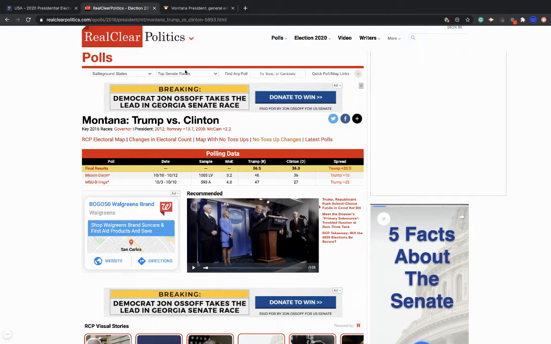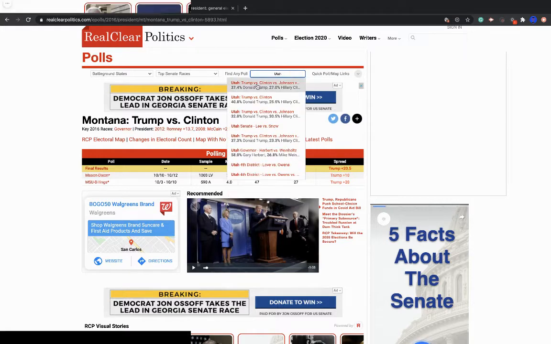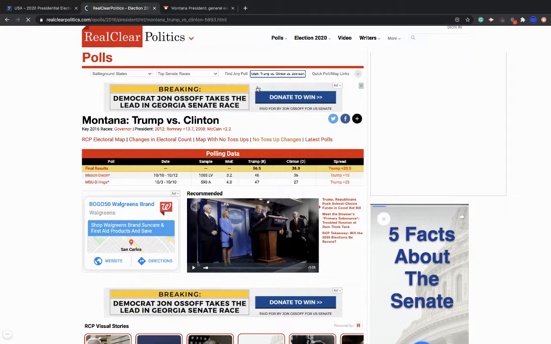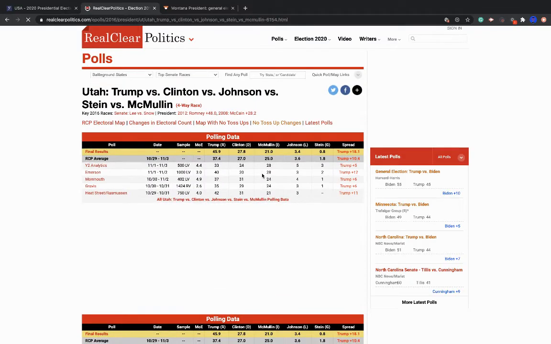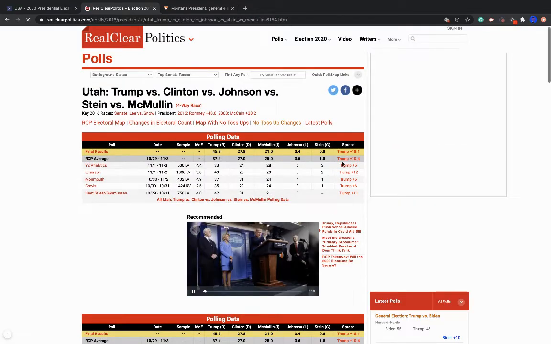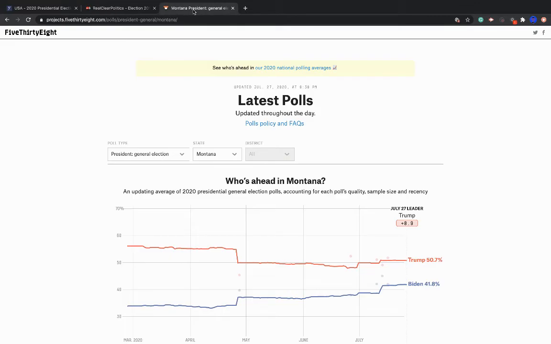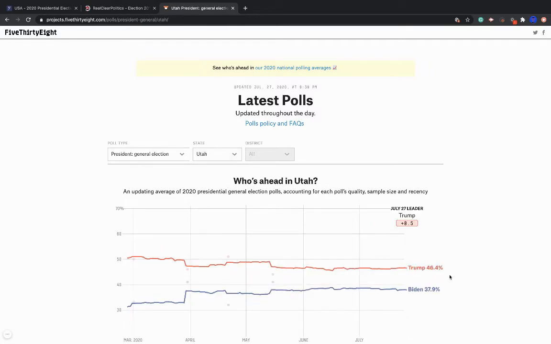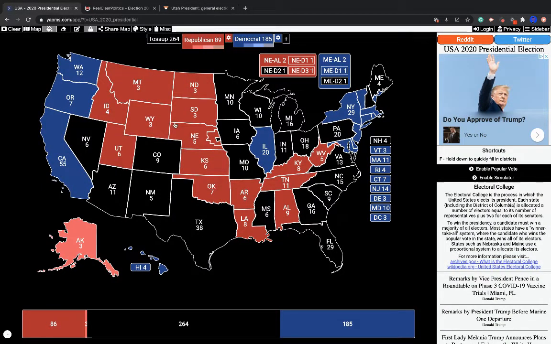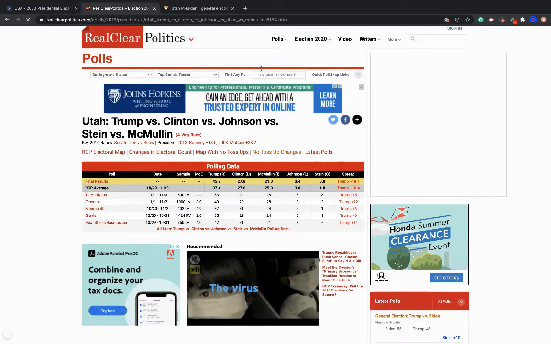I'm going to guess that Utah is the same because they did underestimate Trump there. Let's see. So they underestimated Trump by 7.7%. And in Utah, Trump is ahead by 8.5%. So we just add that. That's definitely a safe margin. So yeah, and let's go to Nevada.